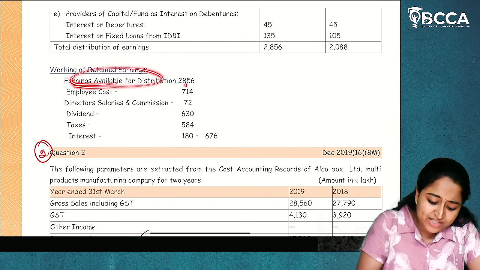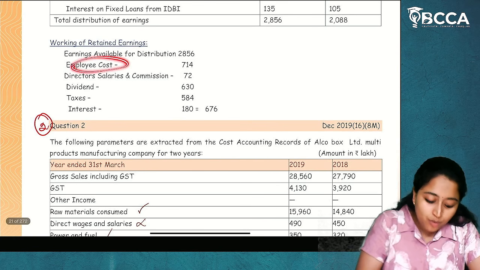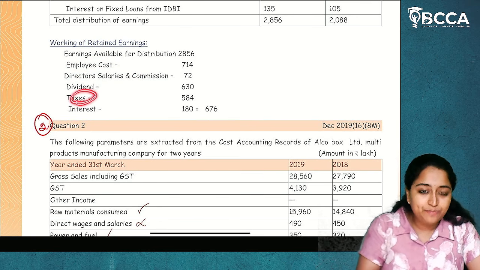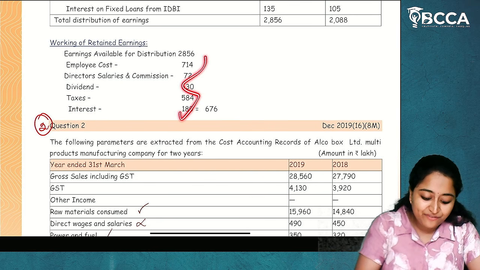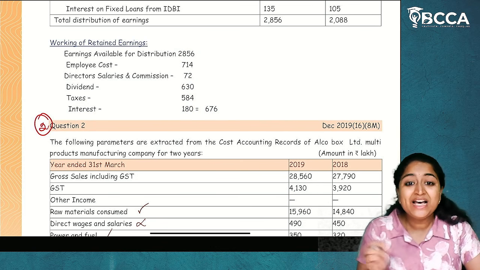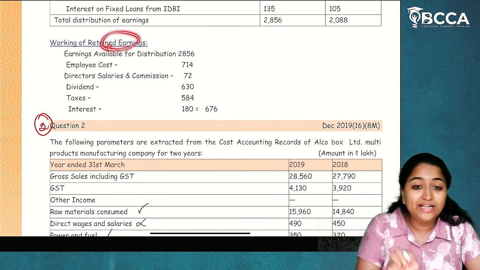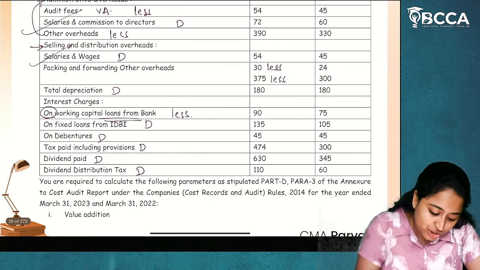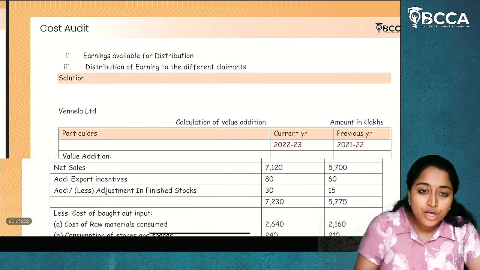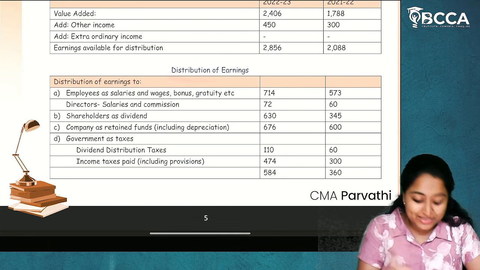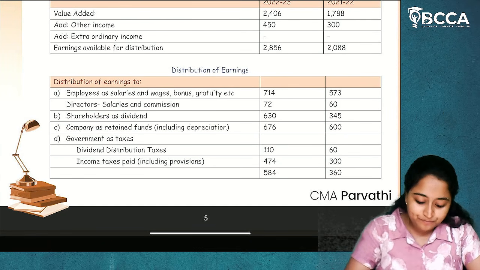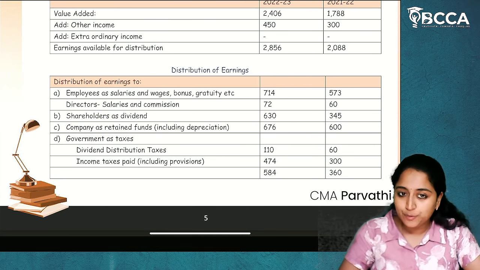So, for that, you have to write a working note. First you will take earnings available for distribution. From that, whatever the employees' cost is there, you will eliminate it. Director salaries and commission, eliminate. Dividend paid, taxes paid, whatever interest paid, everything you will eliminate. Then you will get 676. This is retained earnings. To this retained earnings, you have to add the depreciation amount which is given. So, you will write here distribution of earnings as company as retained funds inclusive of depreciation, and write the amount. I hope it is clear.